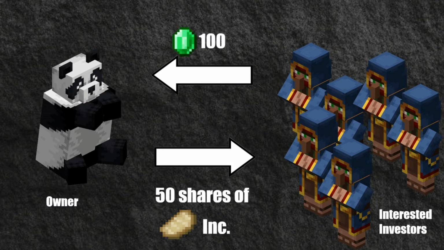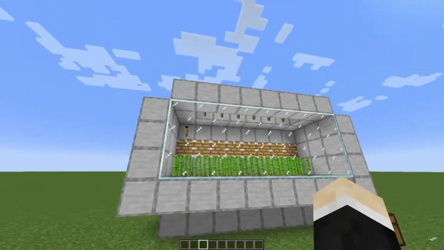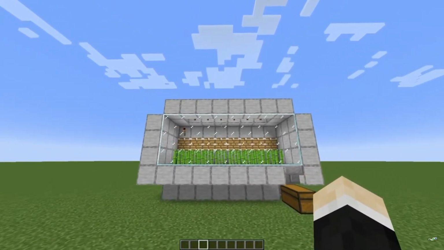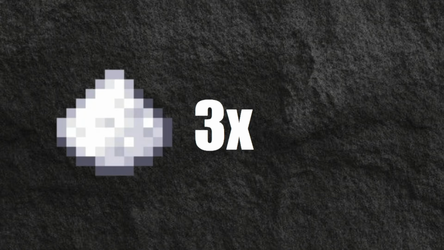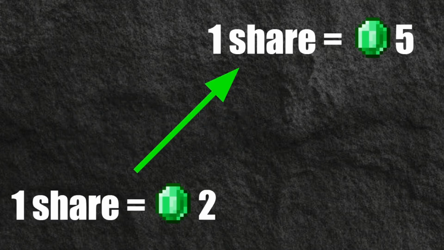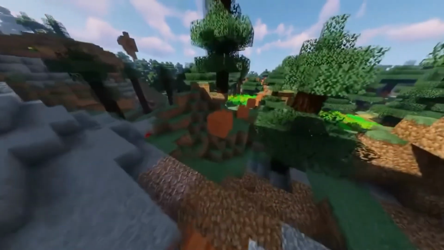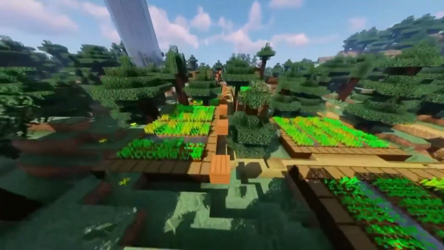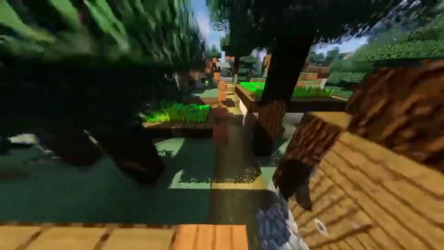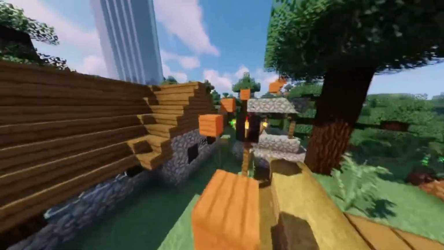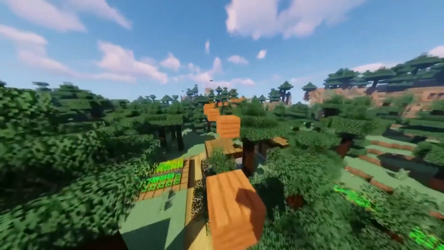Let's say that these 100 emeralds were used to create a new automatic sugarcane farm, which triples the amount of sugar that Pork Chop is able to produce. When news of this reaches the market, shares of Pork Chop skyrocket from 2 emeralds each to 5 emeralds, netting the initial investors a profit of 150% should they choose to sell. That's how people make money in the stock market, by investing in companies which innovate and invent new technologies and products to increase productivity and profits.